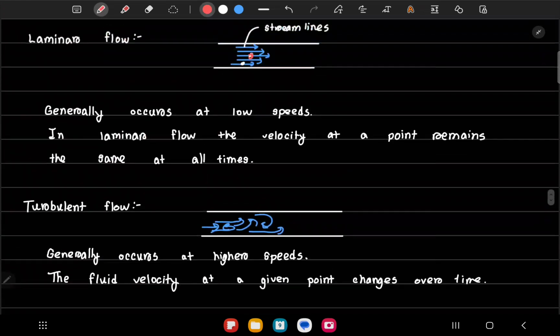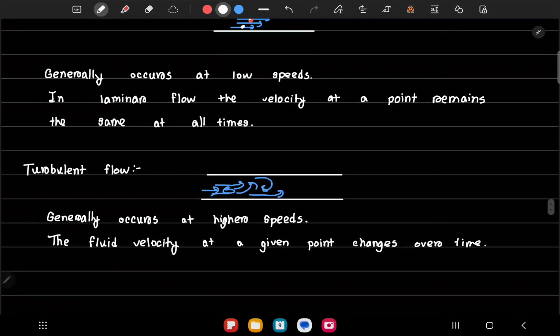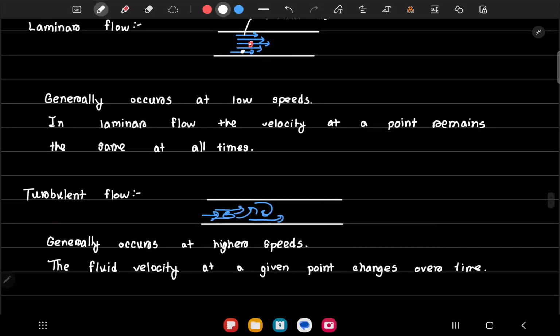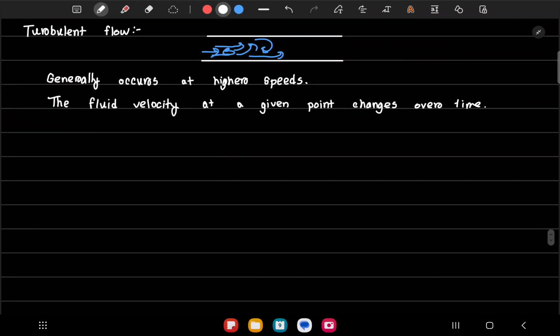Now we have to learn about streamlining. Whether an object shows a laminar or turbulent flow depends on several factors. One depends on the viscosity and density of a fluid, and it depends on the shape the fluid is flowing through.